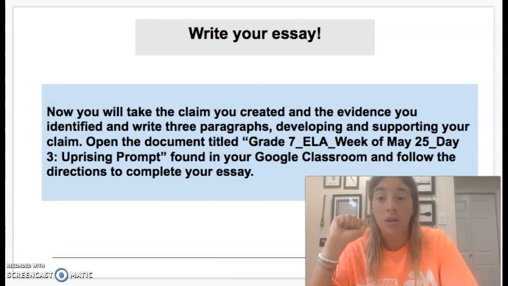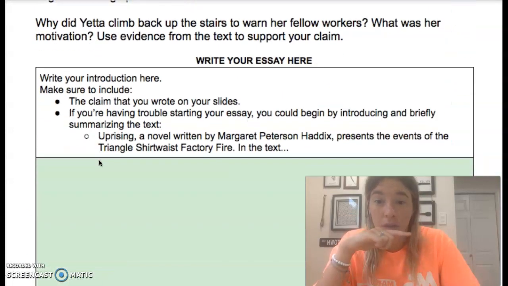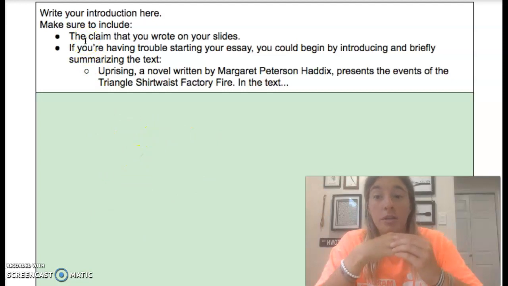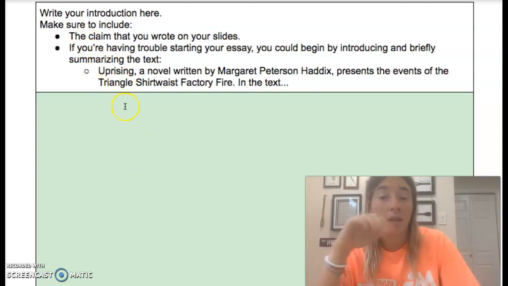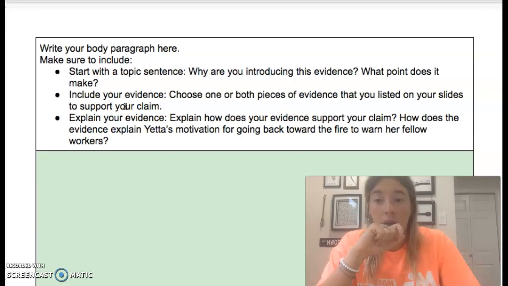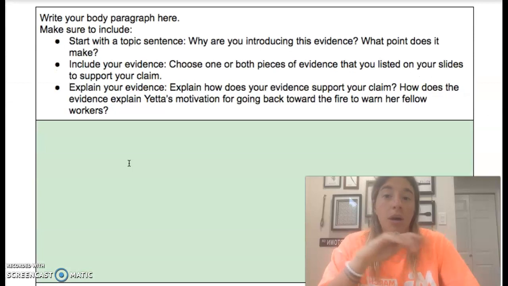Okay, so I'll actually show you. So this is what your document is going to look like. Your introduction is going to just be the claim that you wrote in your slides and summarizing the text and all of that kind of stuff. And then the body paragraph is going to go here. Conclusion is going to go here.